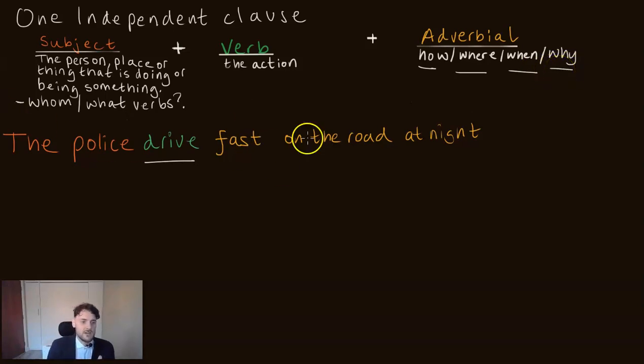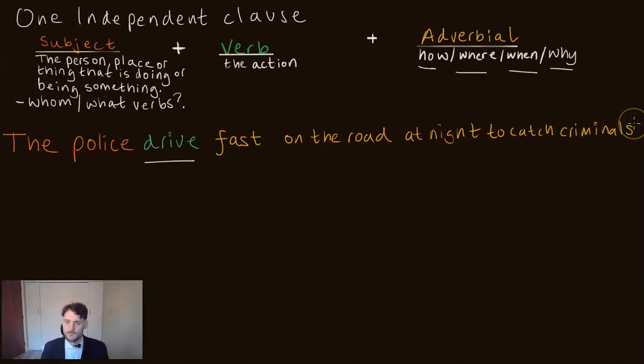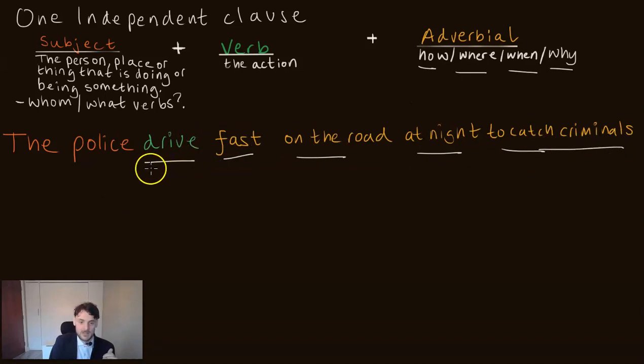The police drive fast on the road at night to catch criminals. So here we have a how, when, where and why. We have adverbials to give us more detail about the verb.